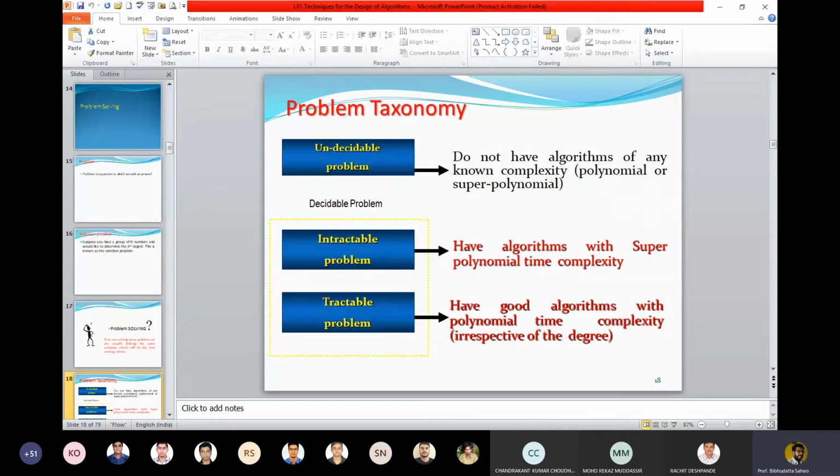Then comes the intractable problem. Maybe it has a little bit higher complexity, maybe n to the power 5, maybe n to the power 6, like that. But it is not going to include the particular set of algorithms where complexity is n to the power n like this. Okay, so this is the problem taxonomy.